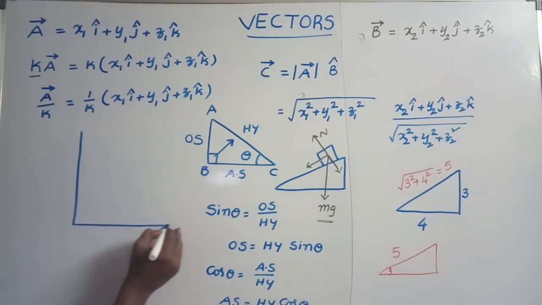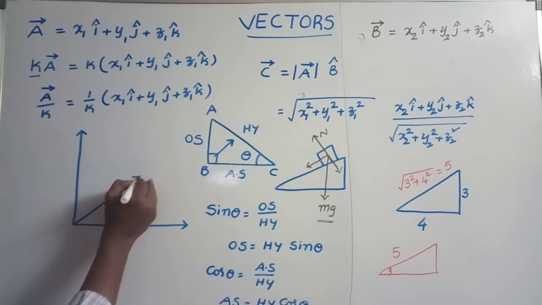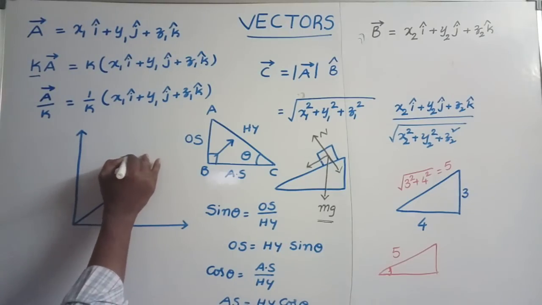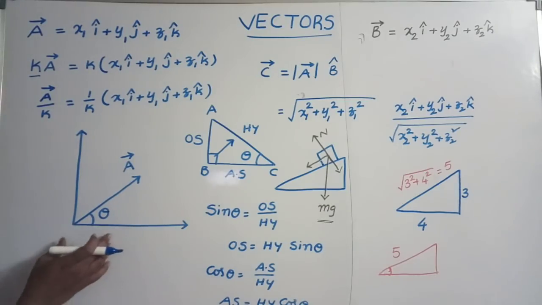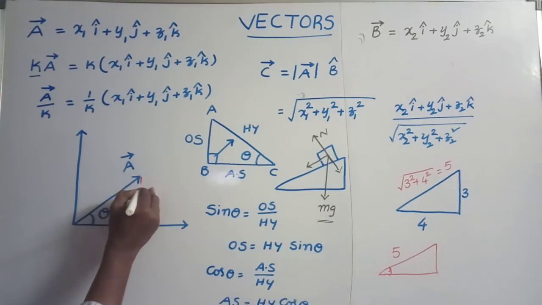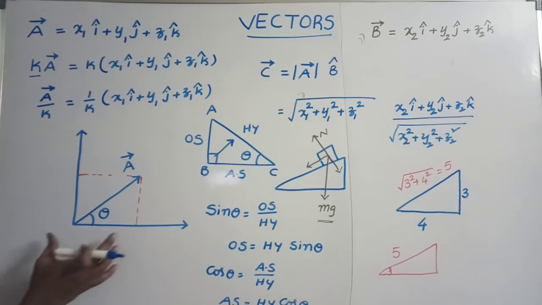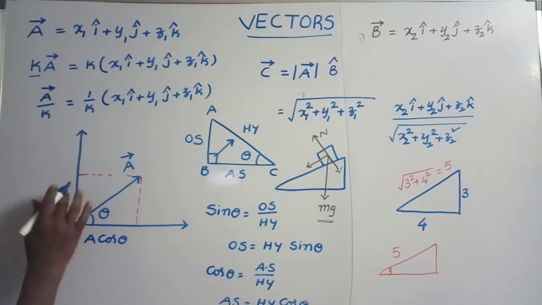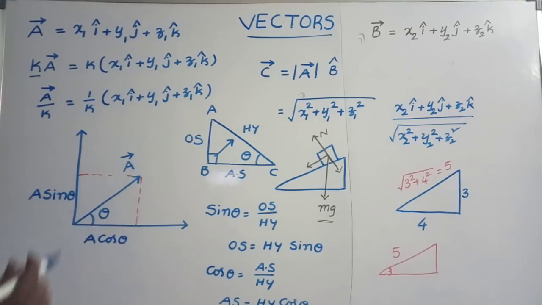Take a coordinate system, and in this coordinate system a vector is there. Suppose its magnitude is a bar. If it is making an angle theta with the x-axis, then closing this one forms a right angle triangle. Here you draw one more perpendicular, and it forms another right angle triangle. From this, this side is equal to a cos theta, and this side is equal to a sin theta, because here it is making an angle theta with the x-axis.